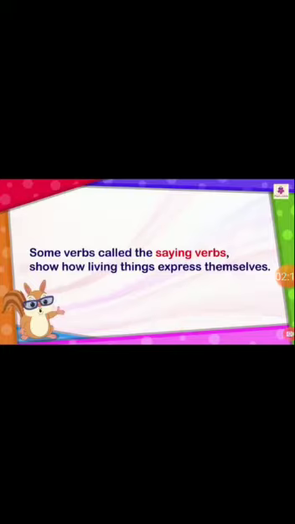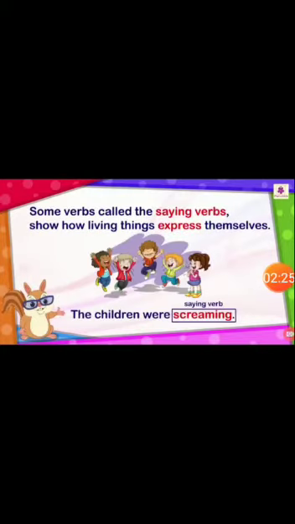Some verbs are also called the saying verbs. It shows how living things express themselves. For example, the children were screaming. The word scream means shout. So it's a saying verb.